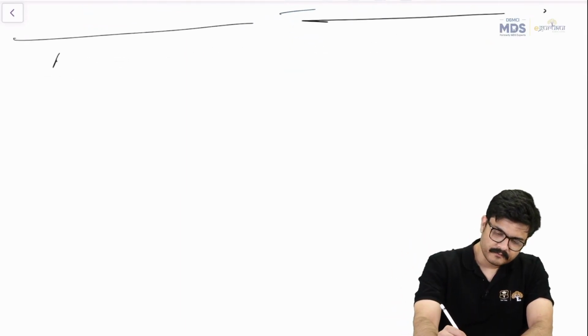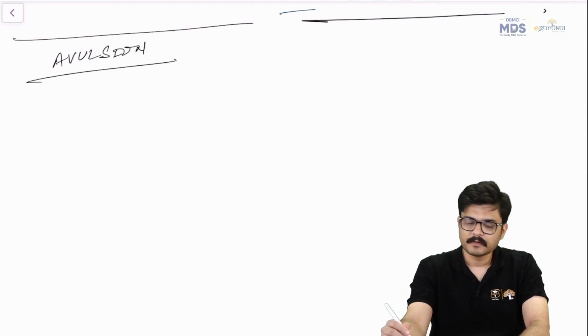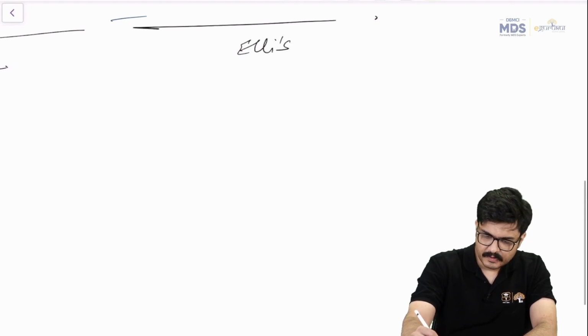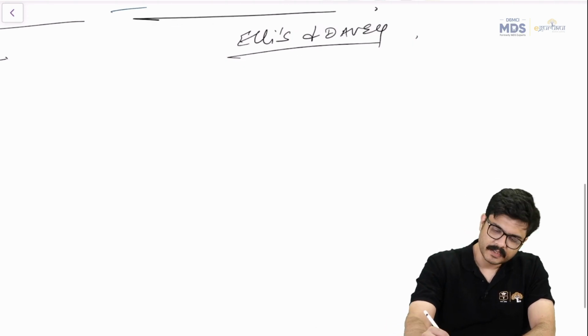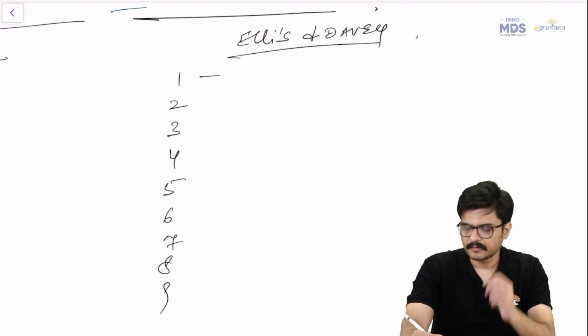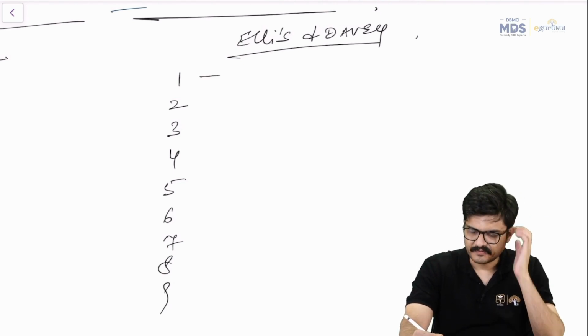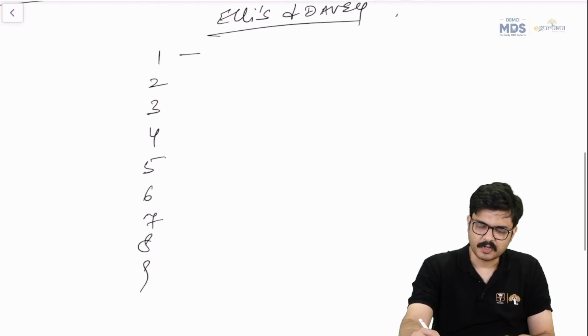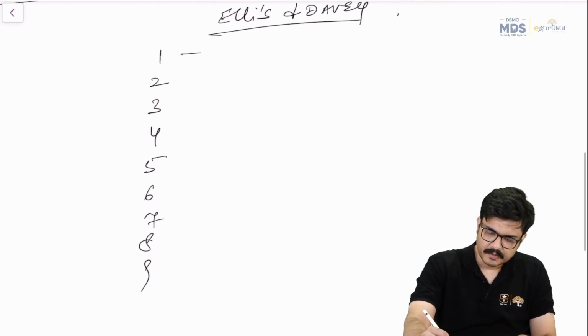Okay, next up, what are the other controversial things? When you talk of avulsion injury, guys, first of all, let's quickly revise the Ellis and Davies classification of trauma, type 1, 2, 3, 4, 5, 6, 7, 8, and 9. So one is a simple enamel infraction, right? Or a crack in the enamel. The tooth is vital, no problem. It's an uncomplicated fracture.